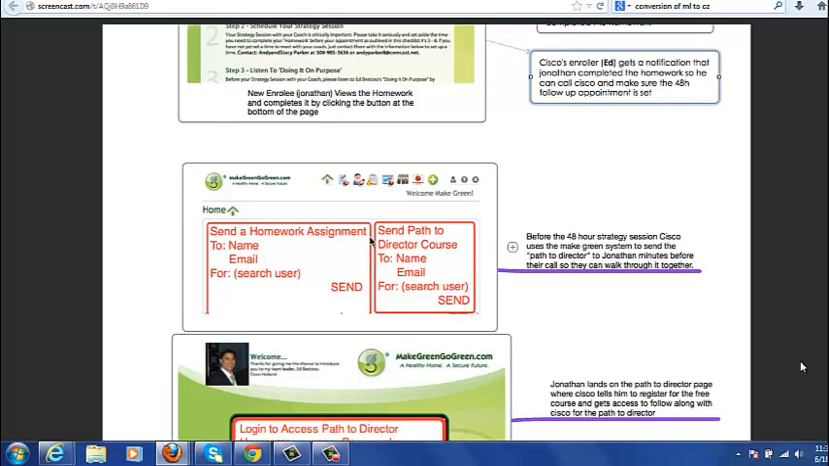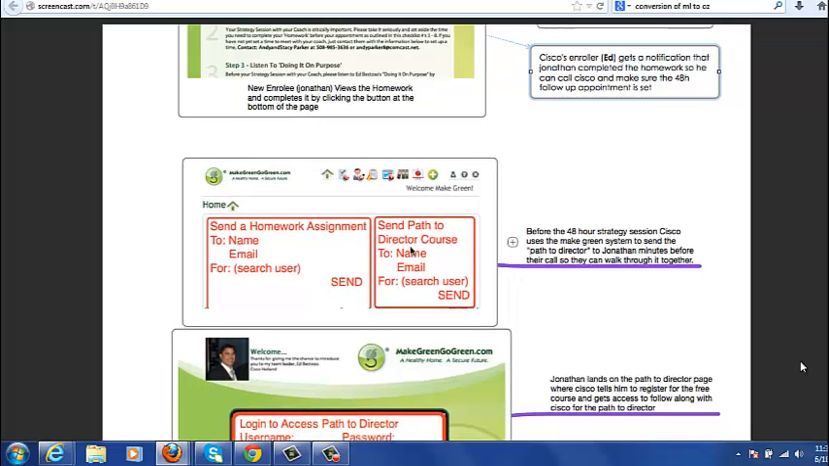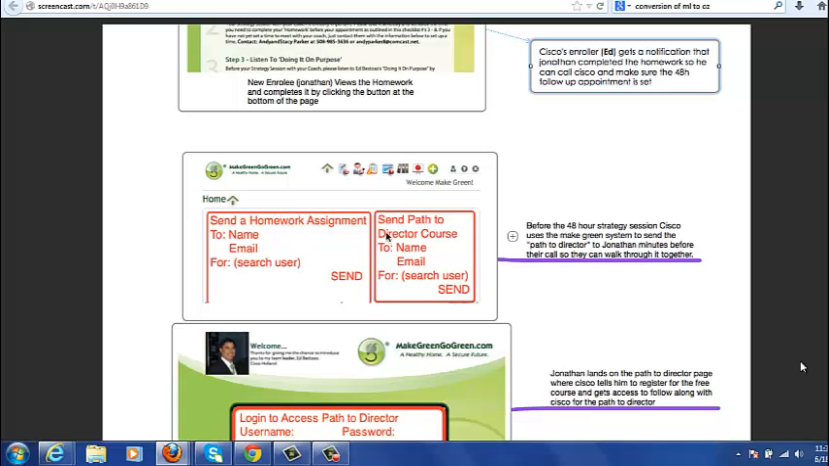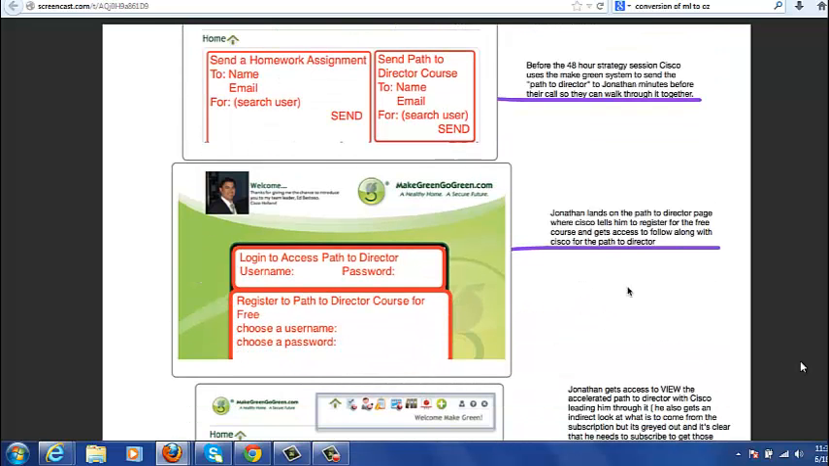The next step is right before the 48-hour follow-up strategy session. Cisco uses the Make Green system to send the Path to Director course to Jonathan minutes before their call so that they can walk through it together. Okay? Jonathan's going to land on this page from that email. So when he clicks from that Path to Director email, he's going to land on this page.